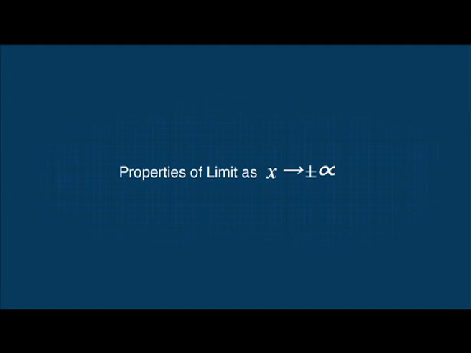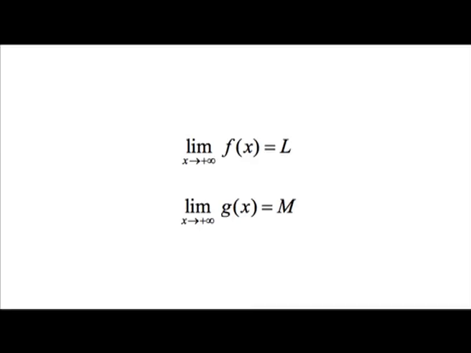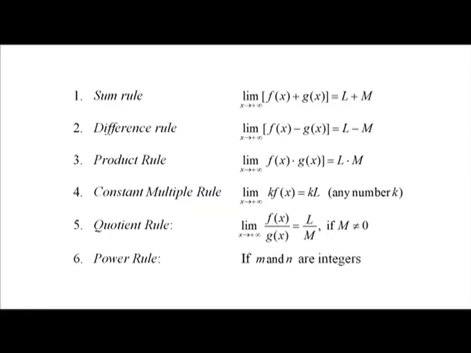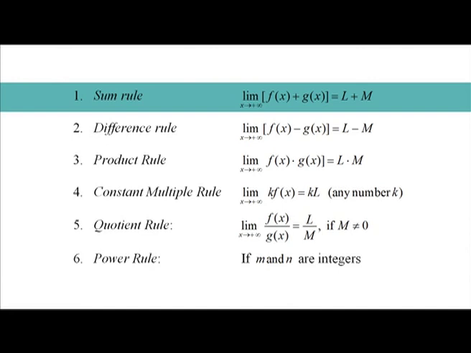Properties of limits as x goes to plus or minus infinity. The following rules hold if limit x goes to plus infinity f of x is equal to L, and limit x goes to plus infinity g of x is equal to m, where L and m are real numbers. 1. Sum rule: limit x going to plus infinity f of x plus g of x is equal to L plus m. 2.